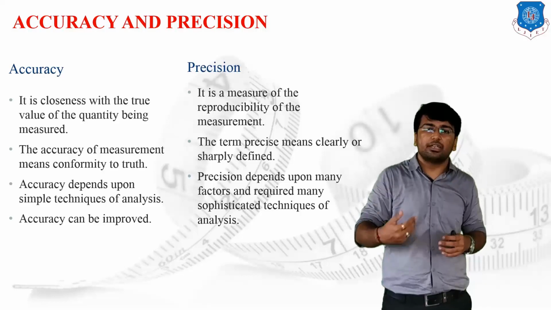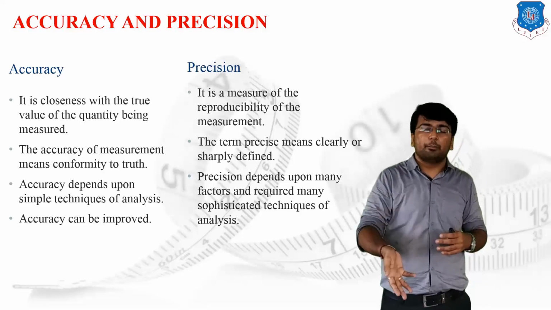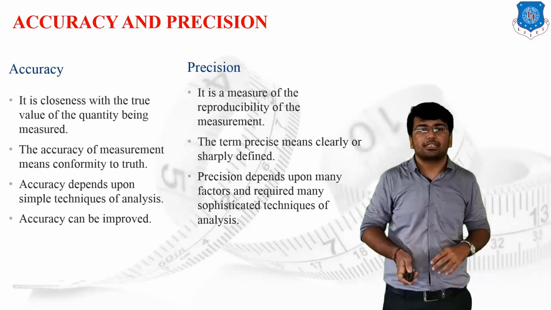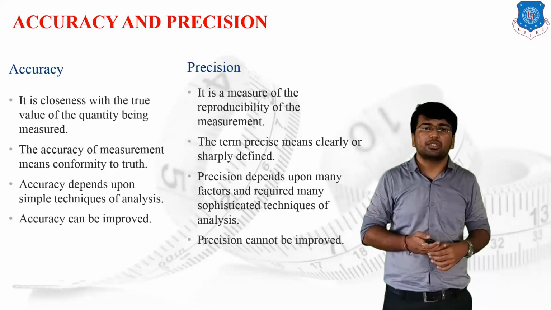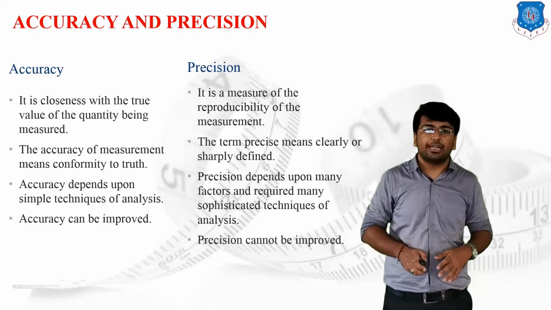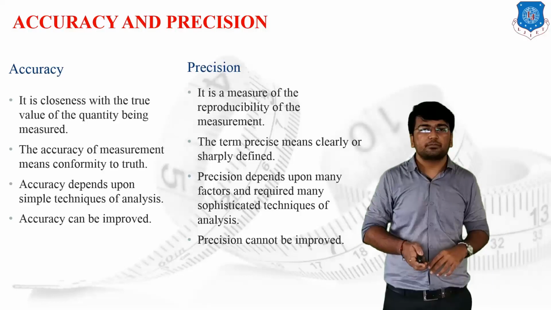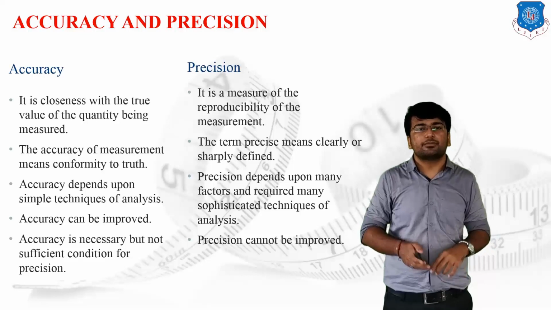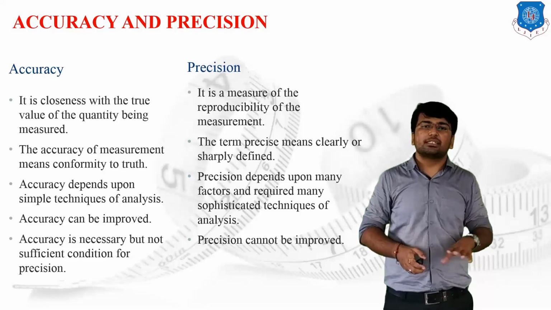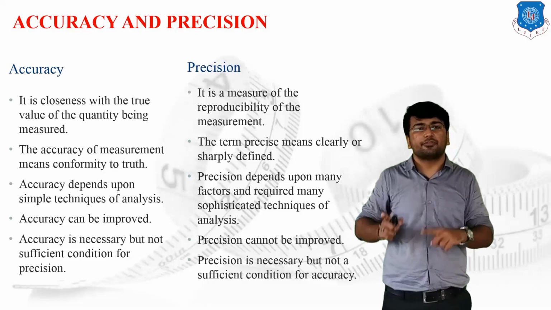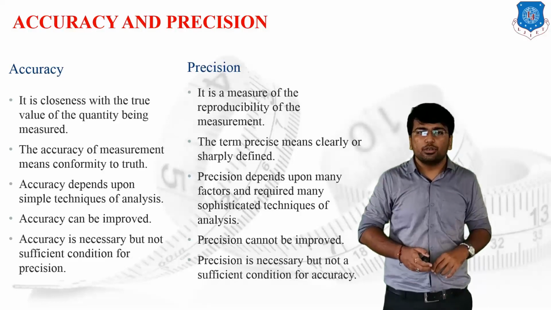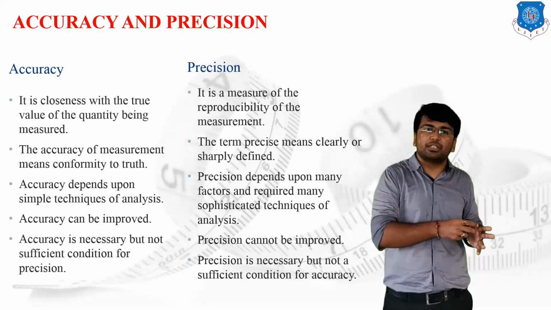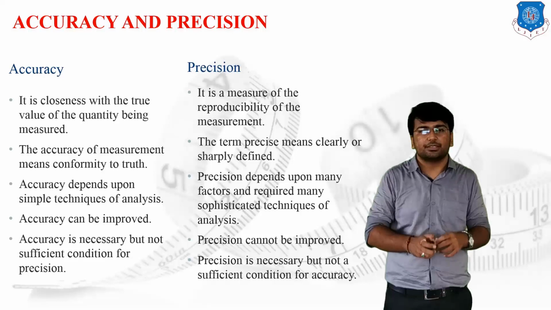So by using different methods, and by repeating the methods continuously, or we can say by practicing, I can improve my accuracy. Whereas we cannot improve our precision, because precision is the nature of humankind, and it will not change very easily. Accuracy is a necessary condition, but it is not a sufficient condition for precision. In the same way, precision is also necessary but not sufficient for accuracy. So this is the basic concept of accuracy as well as precision. I hope you are very clear about this.